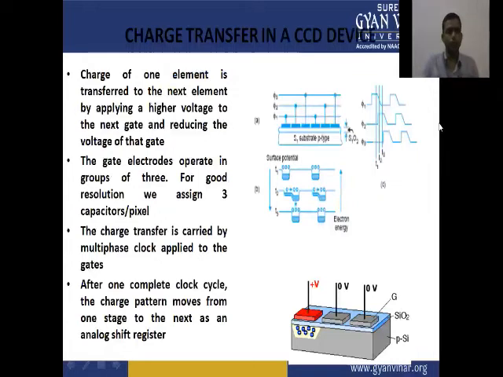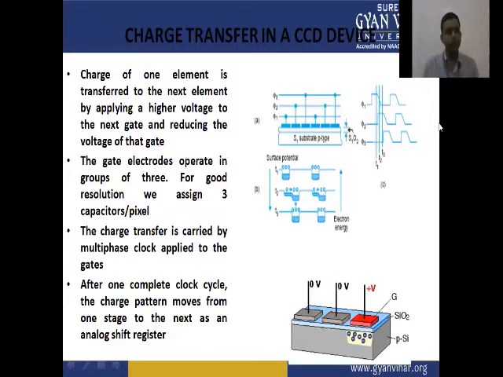The charge of one element is transferred to the next element by applying a higher voltage to the next gate and reducing the voltage of the current gate. The gate electrodes operate in groups of three.